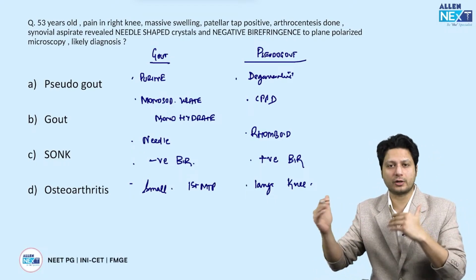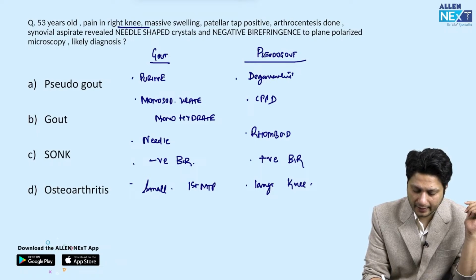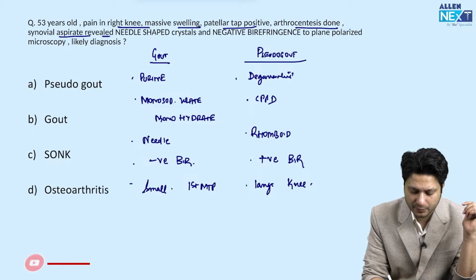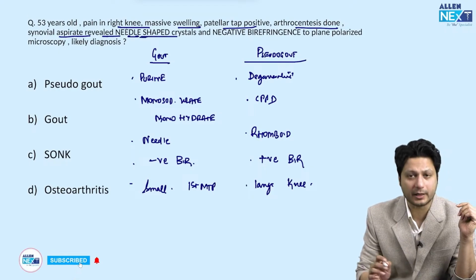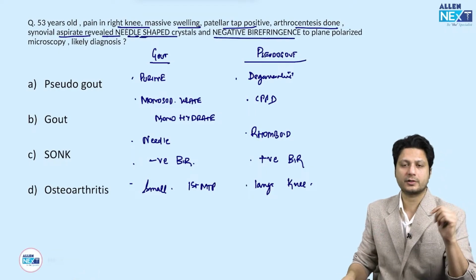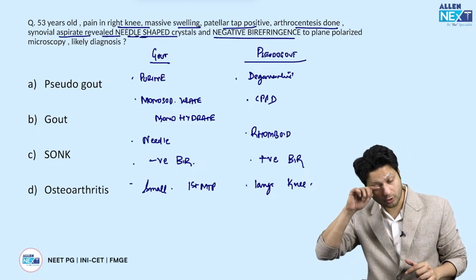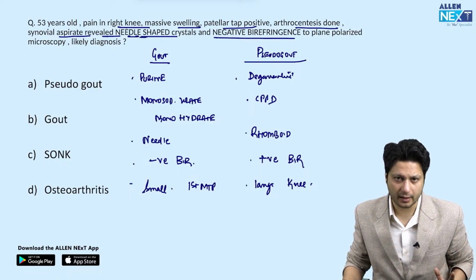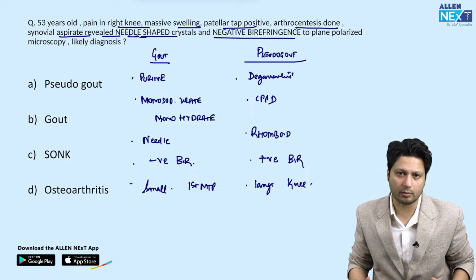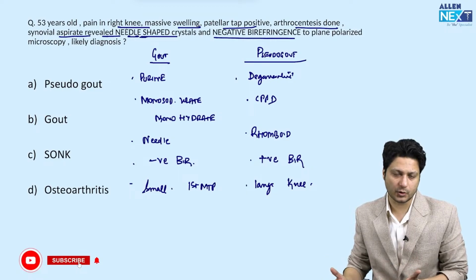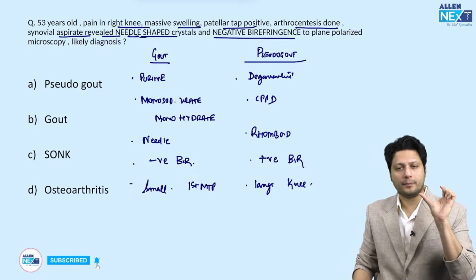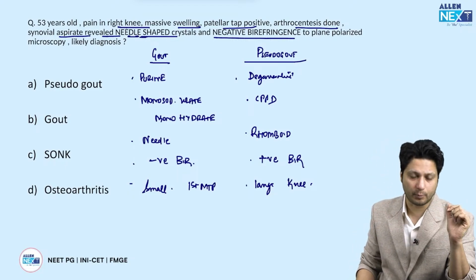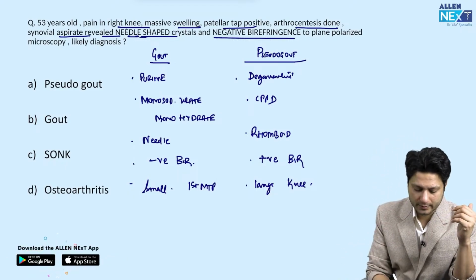अब अगर हम इस क्वेश्चन को देखें कि पेन इन द राइट नी, मैसिव स्वेलिंग, पटेला टैप पॉजिटिव, आर्थ्रोसेंटेसिस डन, साइनोवियल एस्पिरेट रिवील्ड नीडल शेप्ड क्रिस्टल्स एंड नेगेटिव बायरेफ्रिंजेंस. So knee joint involved होता है pseudogout में, but it does not mean that the gout cannot affect a large joint, है ना. एक tendency है small joint के involvement की, but it can also affect the large joint. And moreover, the needle shaped crystals which are negatively birefringent on plane polarized microscopy goes towards the gout.